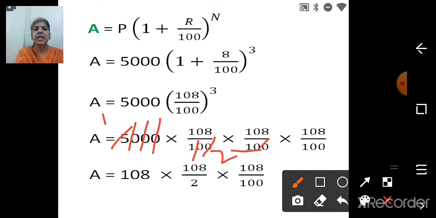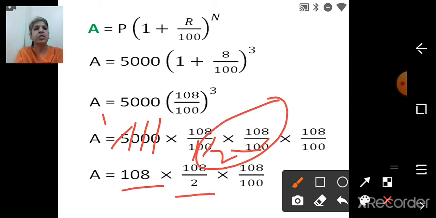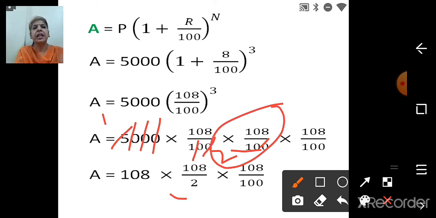Now what is remaining is 108, and this is 108 upon 2 and then 108 upon 100. So 108 into 108 upon 2 into 108 upon 100.